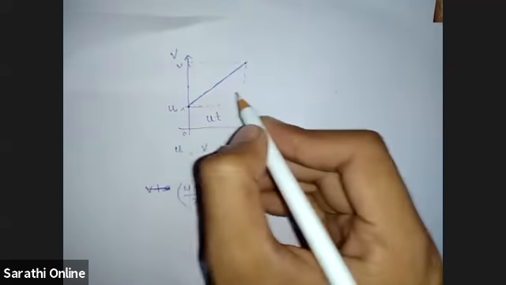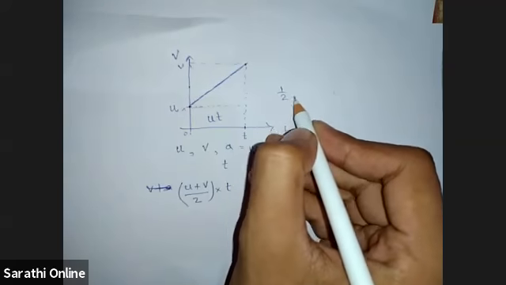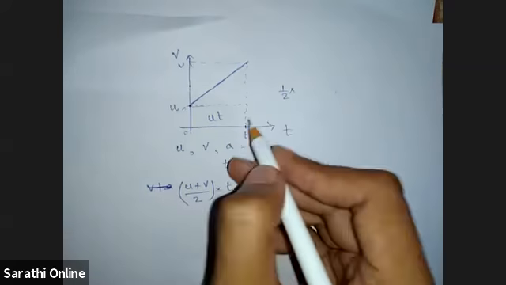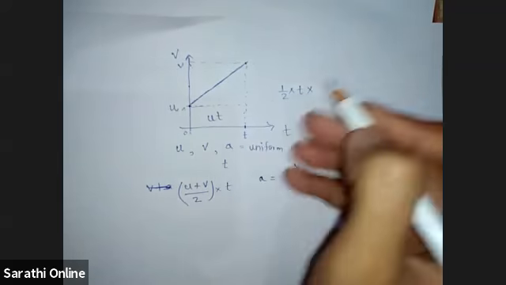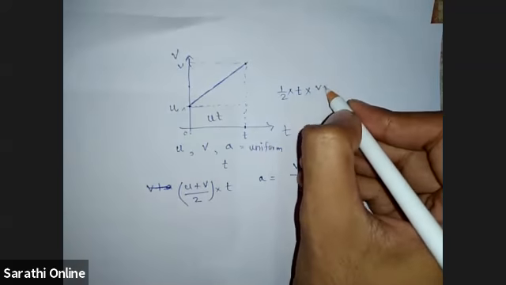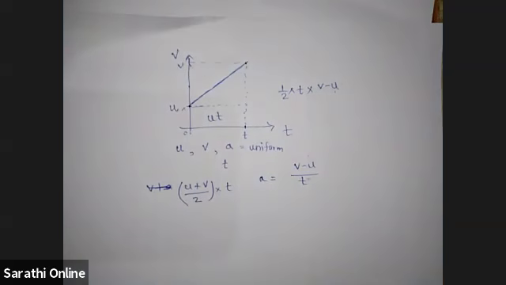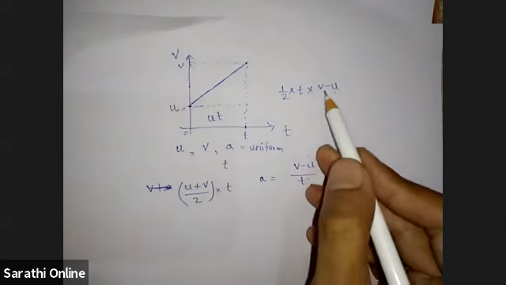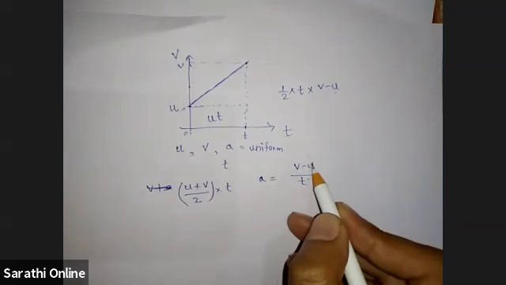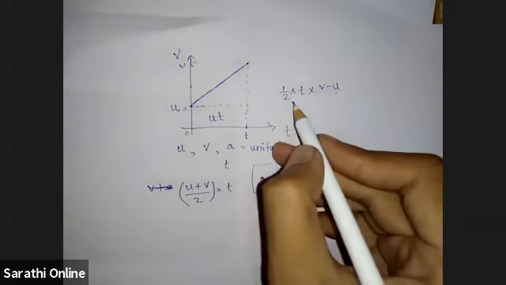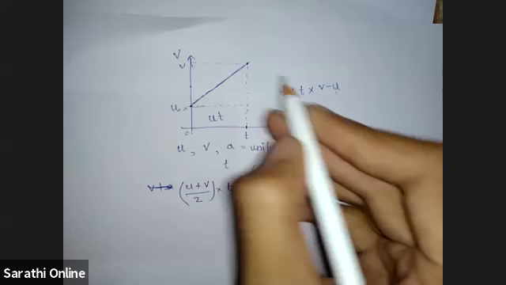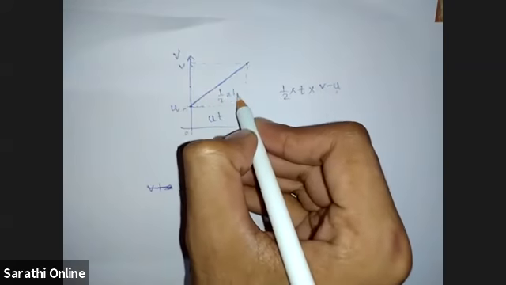So half into this is t into this is v minus u. So v minus u is nothing but at from this equation. So we can write half into a into t square. So this is the area.